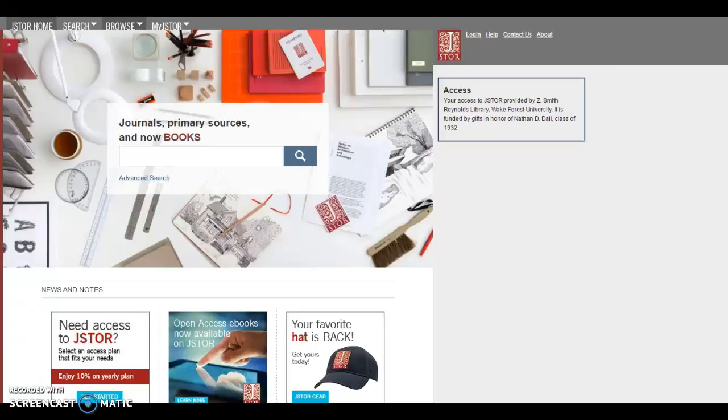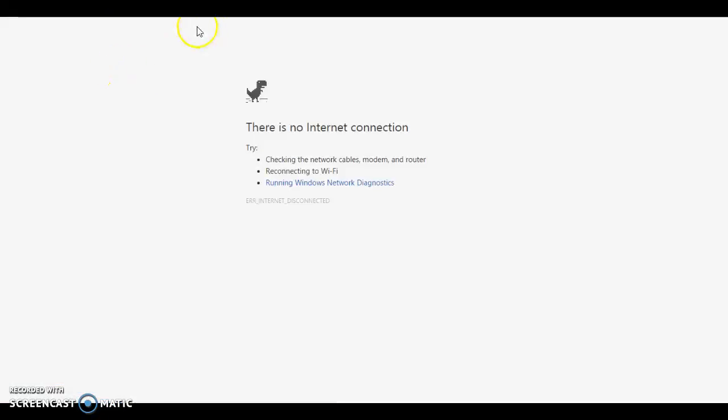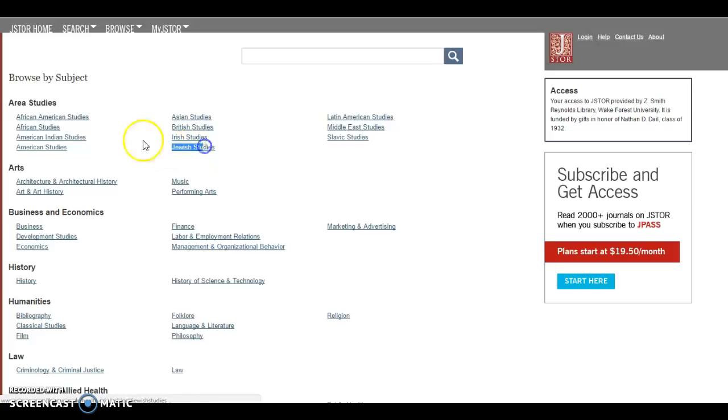JSTOR is a fantastic source for the social sciences, with political science, for instance, having over 170 journals and 8,000-plus books, as well as history, which has 300 journals and over 17,000 books in its library. It is less focused on science and math, however. Additionally, JSTOR also differentiates by disciplines such as ethnic groups or regions. So as you can see, Jewish studies, African American studies, or a region like the Middle East or Latin America. JSTOR is full of academic journals, books, conference proceeding transcripts, and over 1 million primary sources, like I said.